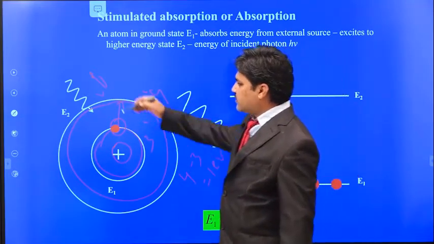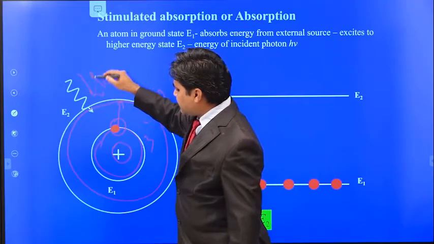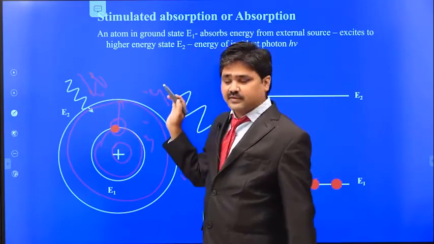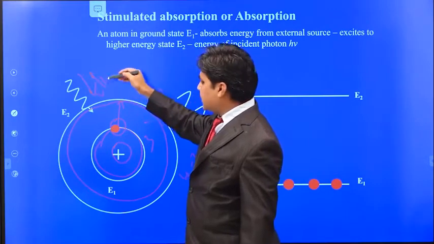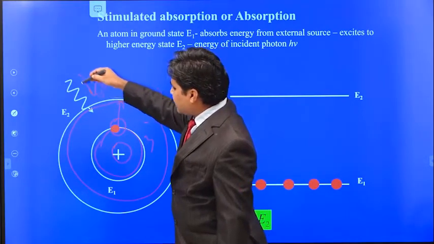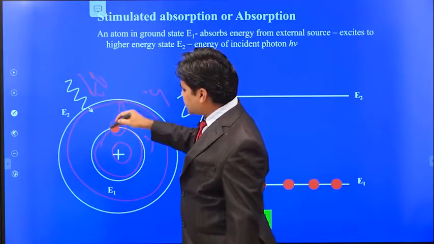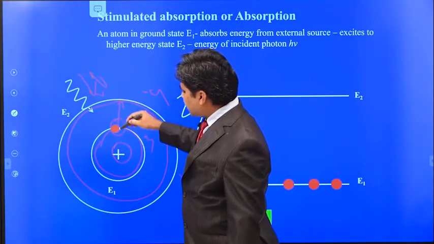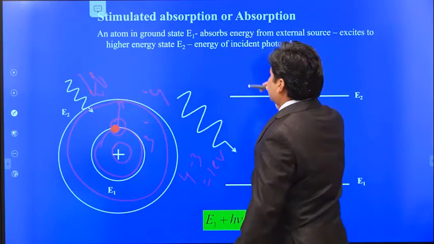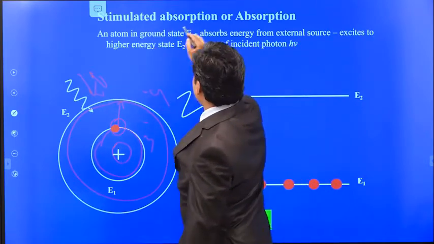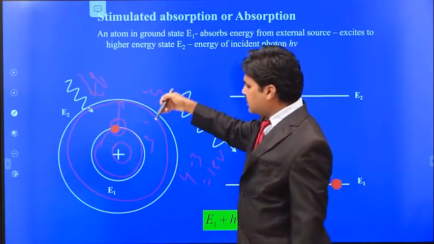Okay, so this is the photon. We are giving the energy in the form of a photon, that means in the form of light. This radiation we can also call light or electromagnetic radiation. When the photon falls on an atom, the electron absorbs the energy and goes to the excited state. So this means the electron is absorbing the light, it is taking all the photons.